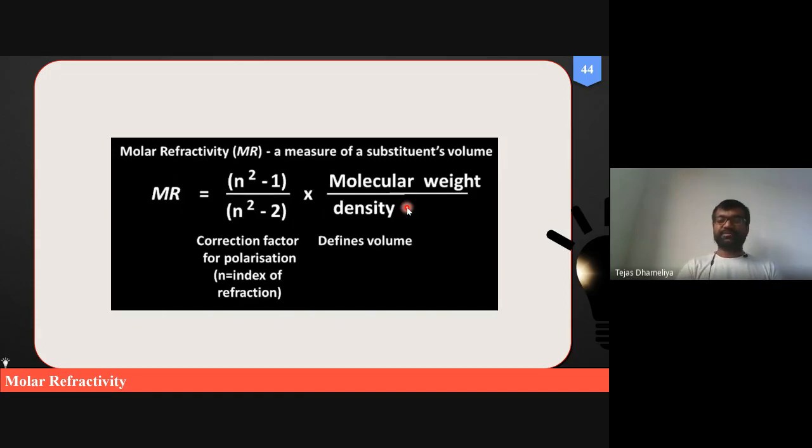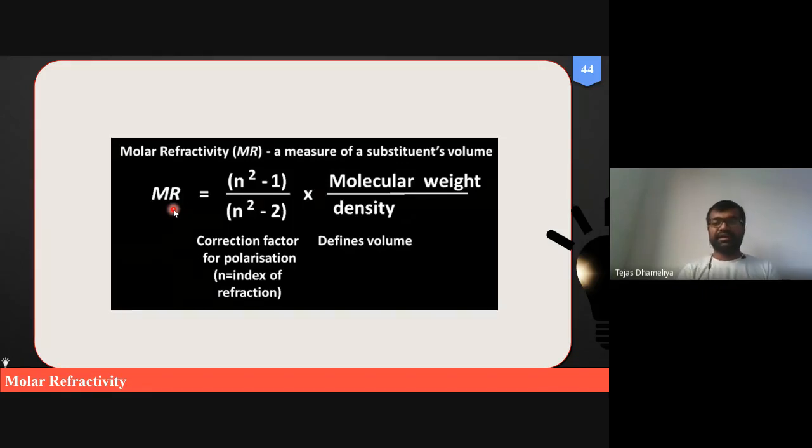You might have learned how to perform an experiment to calculate the density of a substance using a specific gravity bottle, or the same density is also mentioned on commercially available bottles of acetone. The commercially available bottles have a label, and on that label the density of a particular substance, whether acetone, dichloromethane, hexane, ethyl acetate, and so on, is mentioned. Okay, so this is the way that we can calculate molecular refractivity.